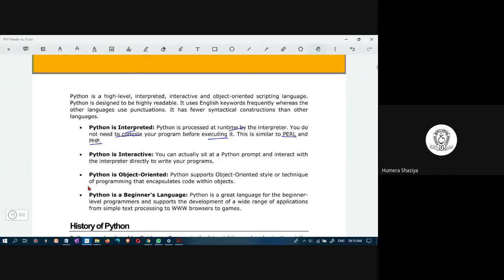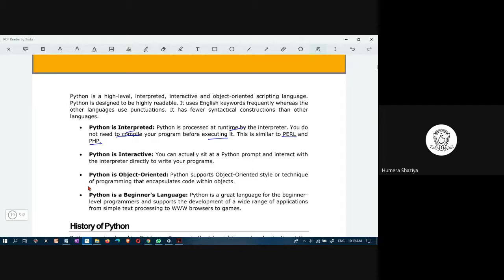Python is interactive, which means a user can enter values for the command, for the input. It can communicate with the user. During execution of the program, it would ask or prompt the user to enter certain values, and the user would enter them. That is interactive.